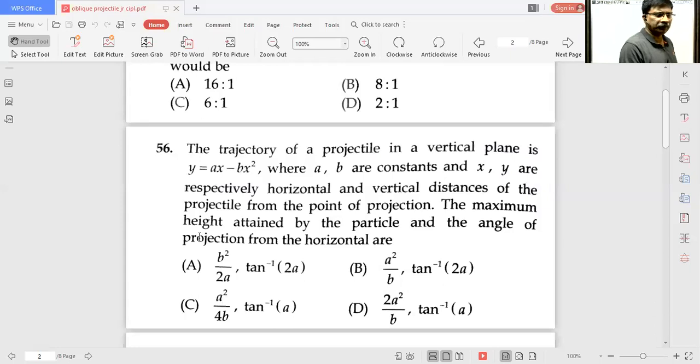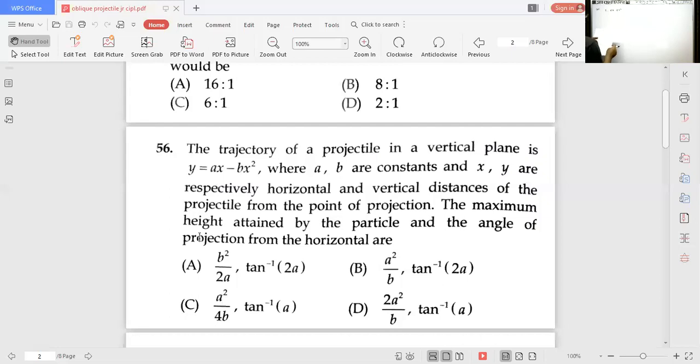All of you read the problem. The trajectory of a projectile. 56th problem. Of course, I am writing the number, whatever the number in the problem is. The trajectory of a projectile in a vertical plane is given as y is equal to ax minus bx square.